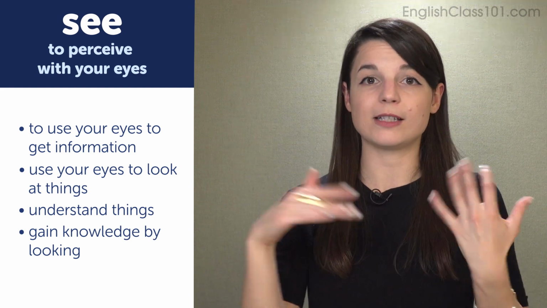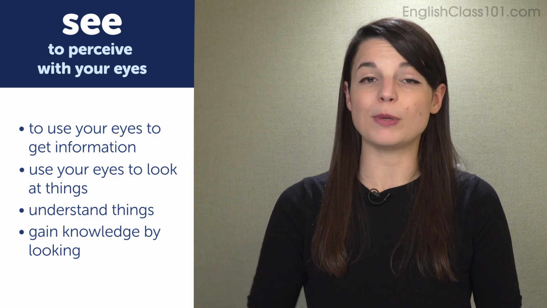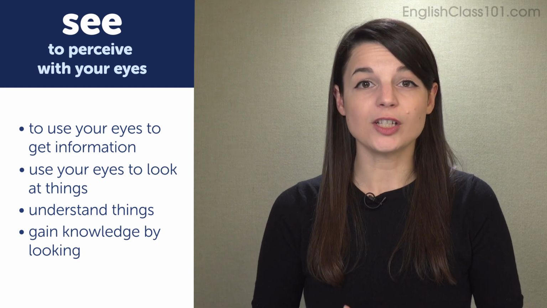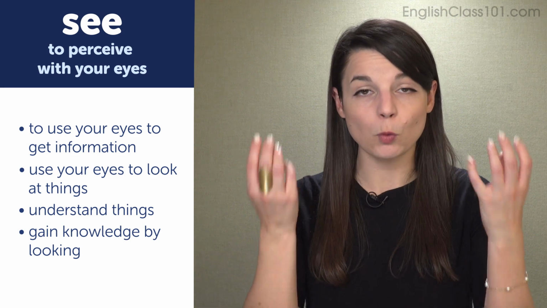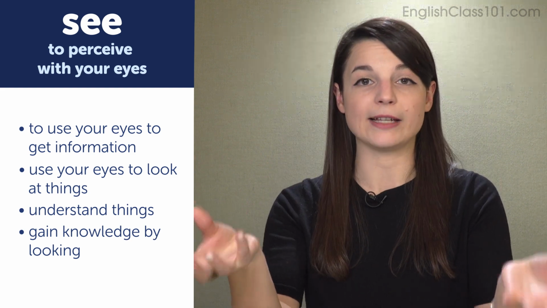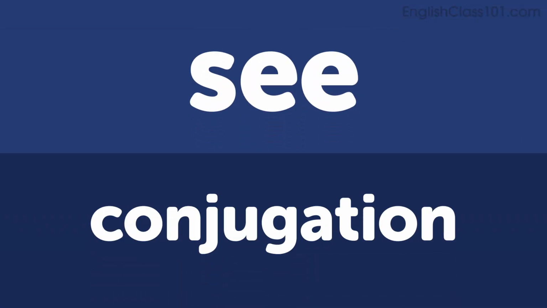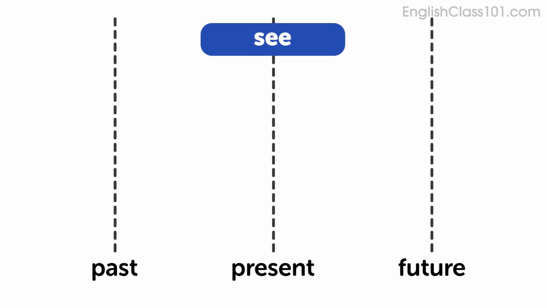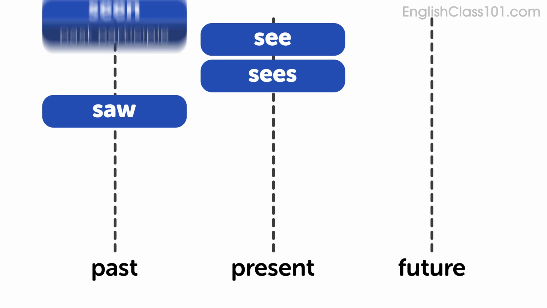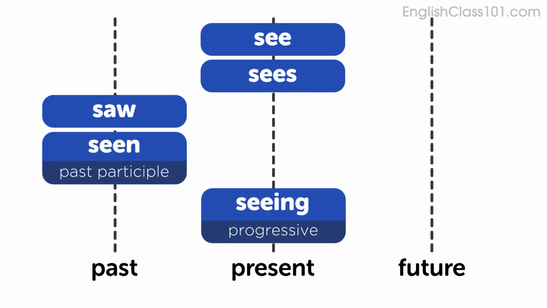So this is to perceive. Okay, let's see the conjugations for the verb see. See, sees. Saw, seen, seeing.